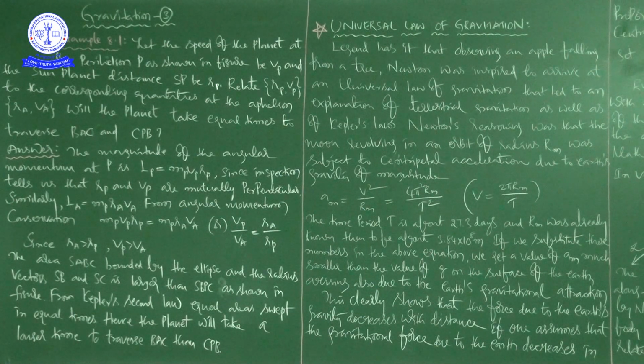So this is the mathematical value of rm, 3.84 into 10 to the power of 8 meter, and the time period is 27.3 days. I already told you what the time period is.